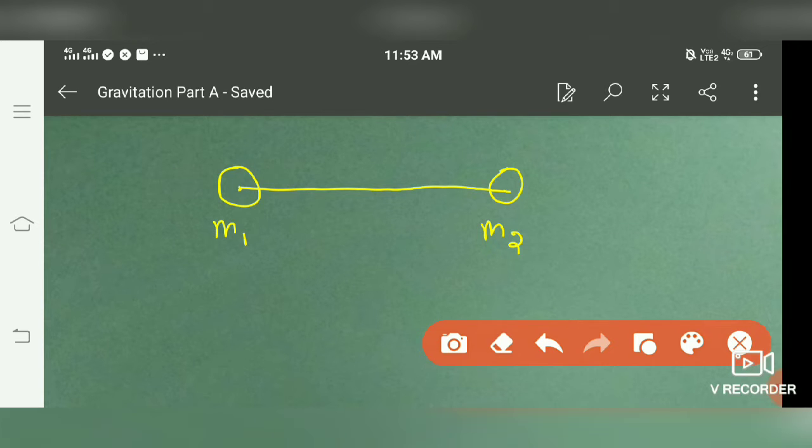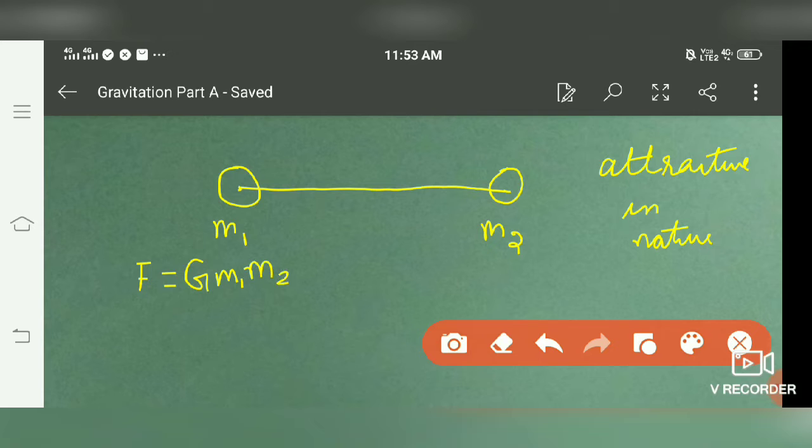They always attract each other. It means gravitational force is attractive in nature. They always attract each other with a force that is equal to G m1 m2 by r square, where r is the distance between the centers of the two objects.